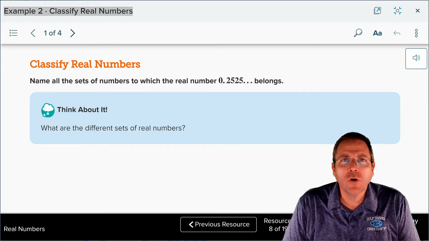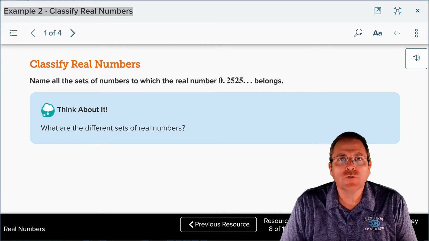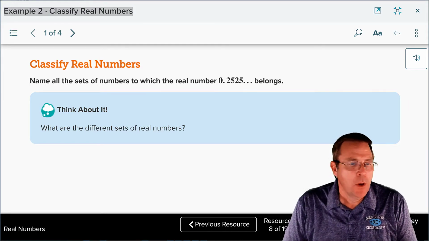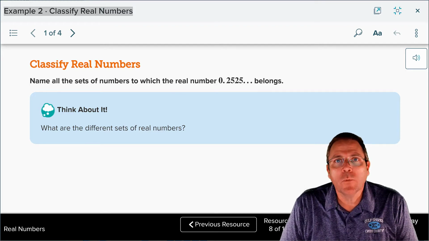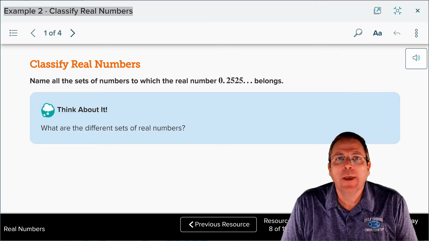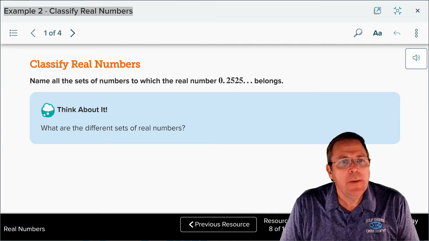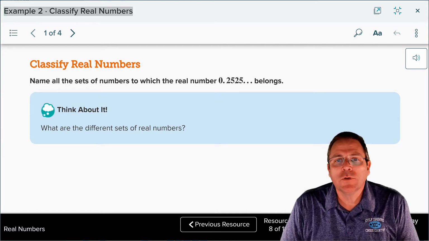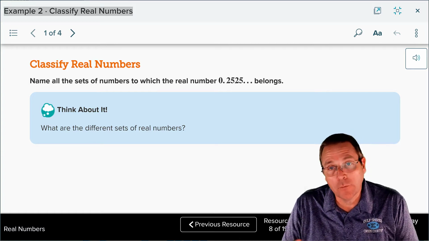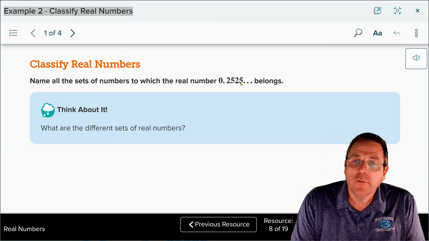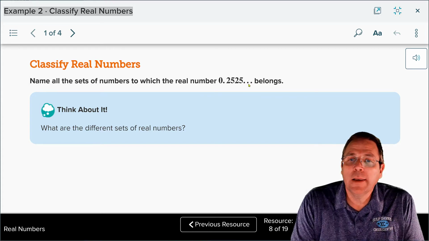Welcome back to part 2 of Module 5, Lesson 2, dealing with real numbers, and we're starting off with Example 2, Classify Real Numbers. And the question is, name all sets of numbers to which the real number 0.2525 and so on belongs. We call these things right here ellipses.